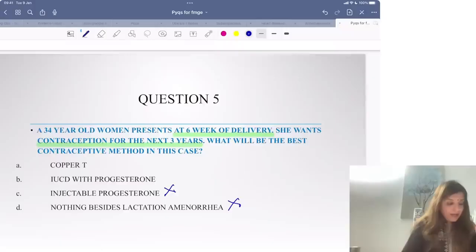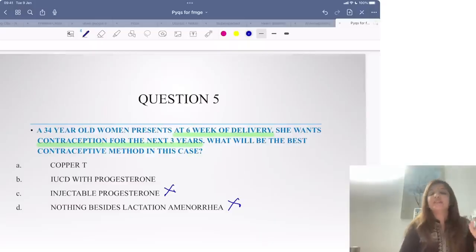Clear to all of you, since it is the most effective contraceptive method, its failure rate is 0.05%. So I am going to prefer giving her Mirena in comparison to copper IUCD.